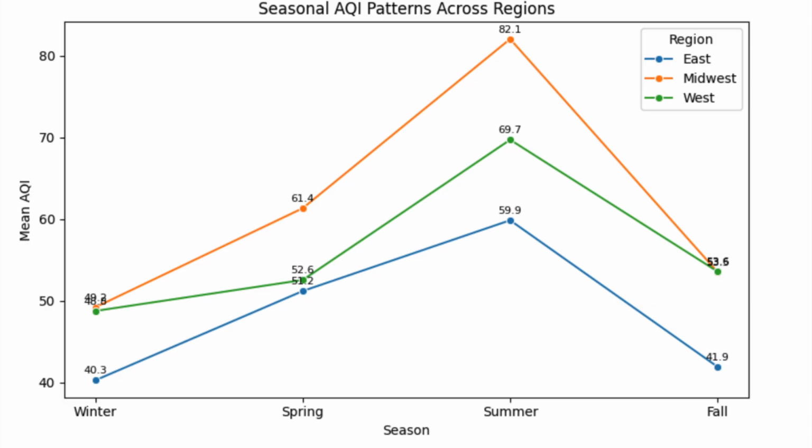EDA7 shows average AQI seasonally for East, Midwest, and West regions. The main takeaway here is each region follows the same seasonal pattern as AQI rises from winter, peaks in summer, and drops in the fall. We can also see the Midwest has the highest, East has lowest, and West sits in the middle for average AQI. This means that even though air quality changes with the seasons, not all regions experience it the same way.